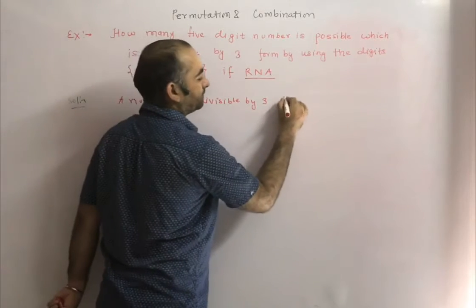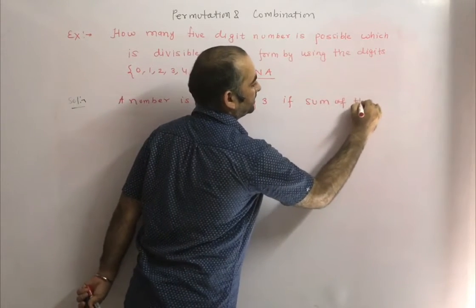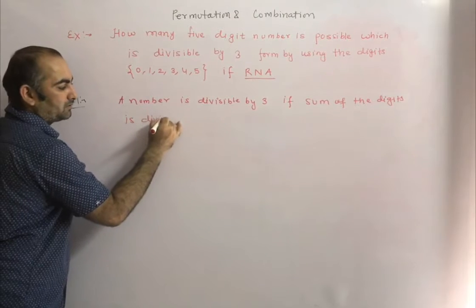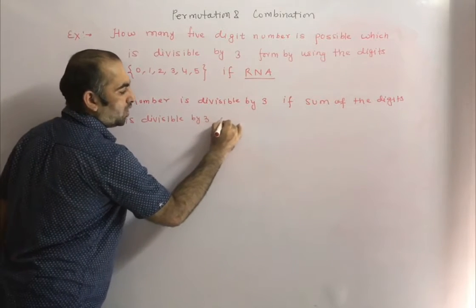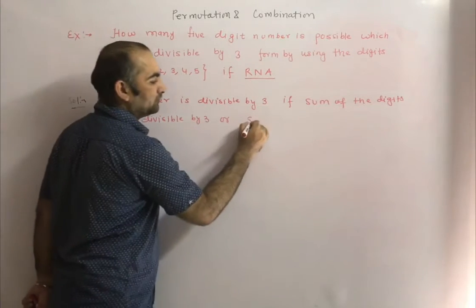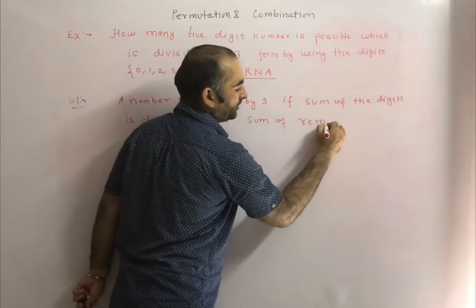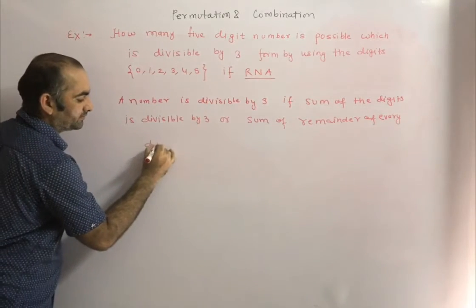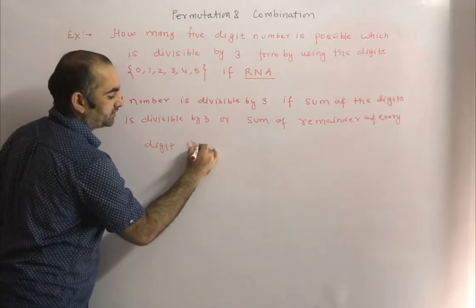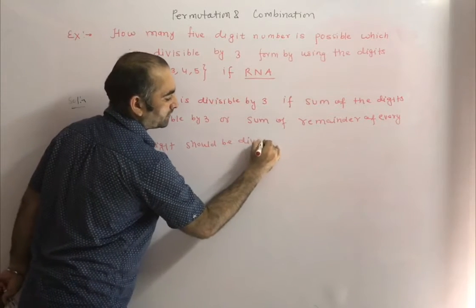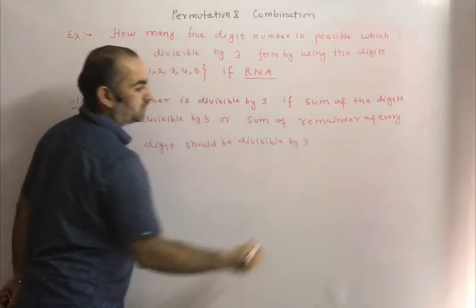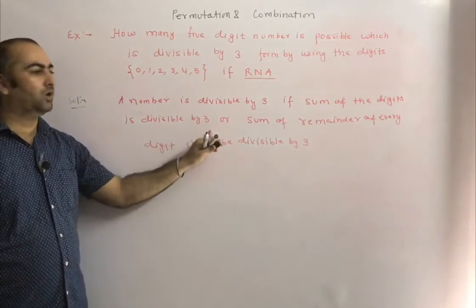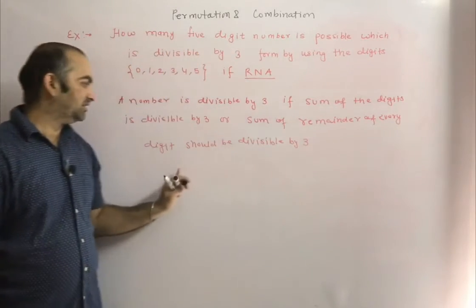A number is divisible by 3 if the sum of the digits is divisible by 3, or the sum of the remainders of every digit should be divisible by 3.